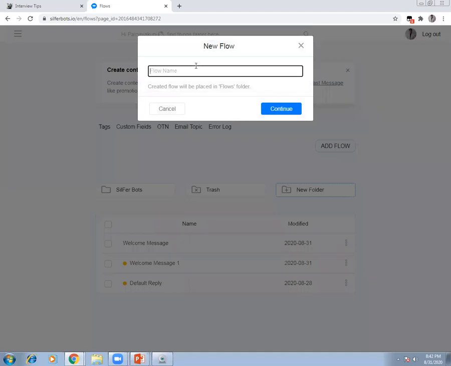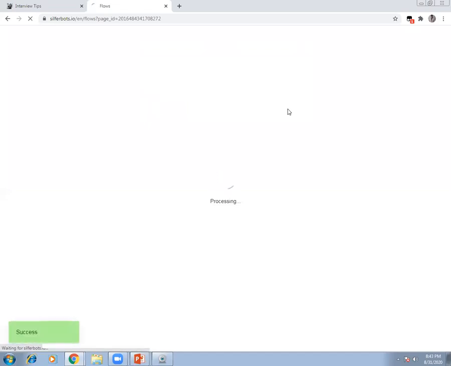So give a flow name. Okay. So, welcome to Freshers Jobs at Kukatpalli. So this is going to be the name. I already created a welcome message 1, default reply. Now in front of you, I'm going to create one thing that is welcome to Freshers Jobs at Kukatpalli. And now I'll say continue. Now you enter the main screen.